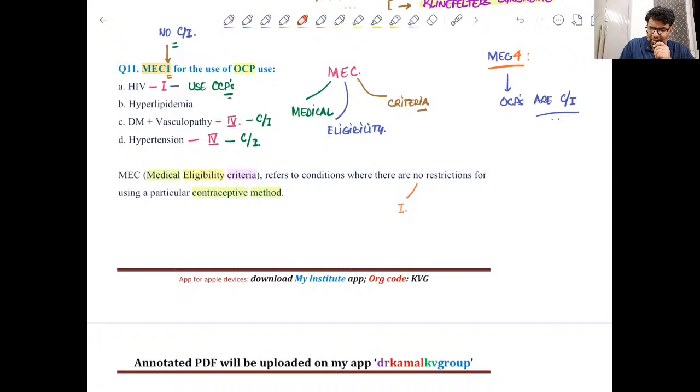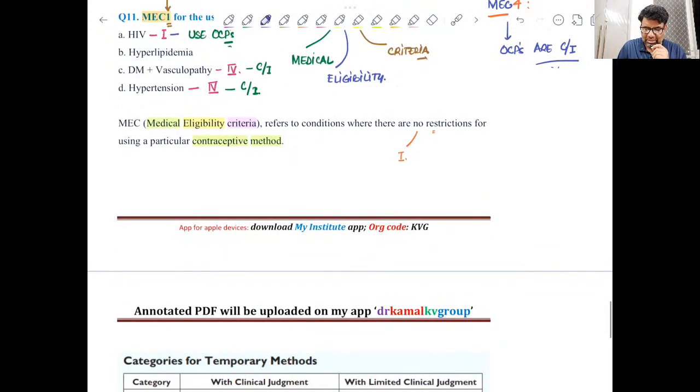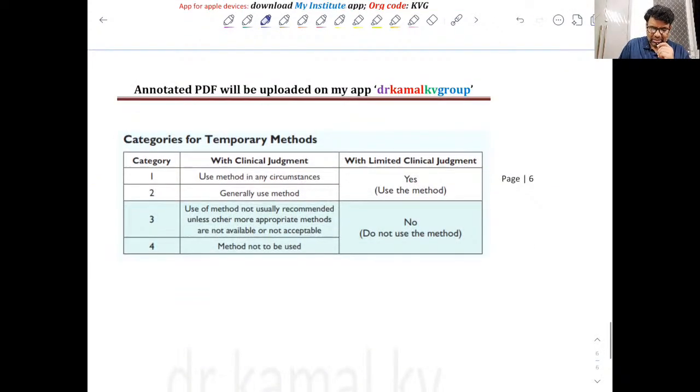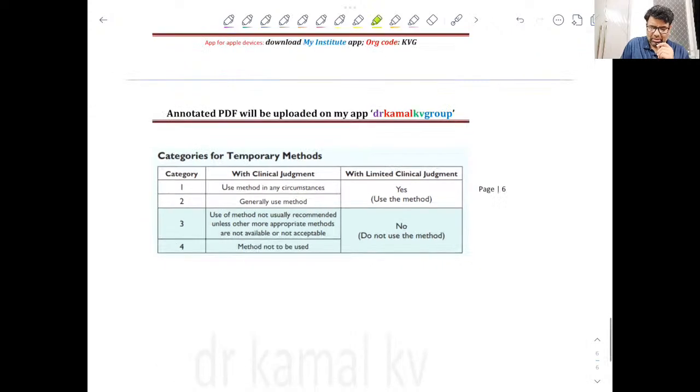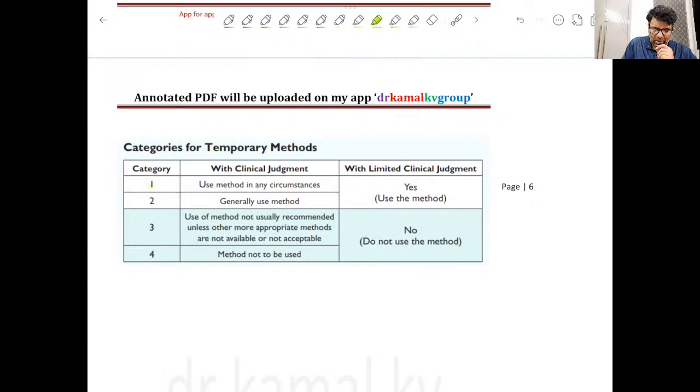So in category 1 there are no restrictions, and if the question is about category 4 there are restrictions. Okay, so this is MEC. Now these are the different categories for OCPs. Like in category 1, as I said, there are no contraindications. We can use OCPs in any circumstances.